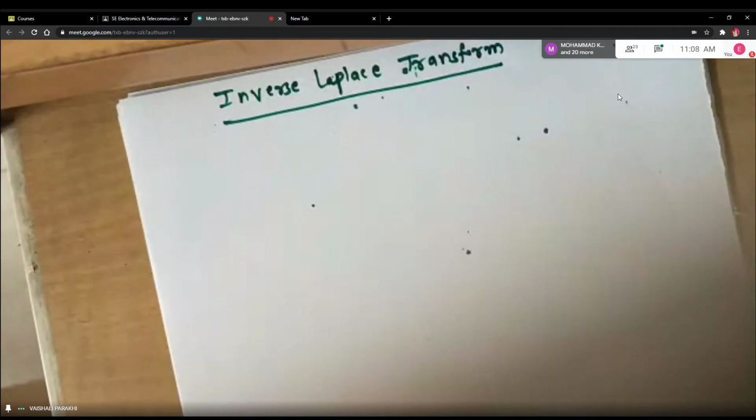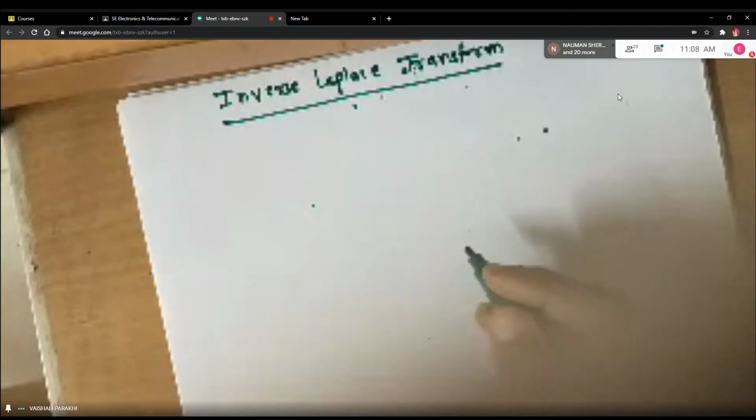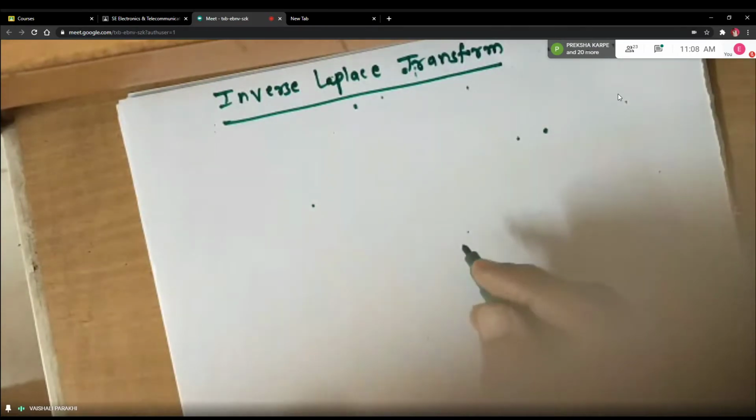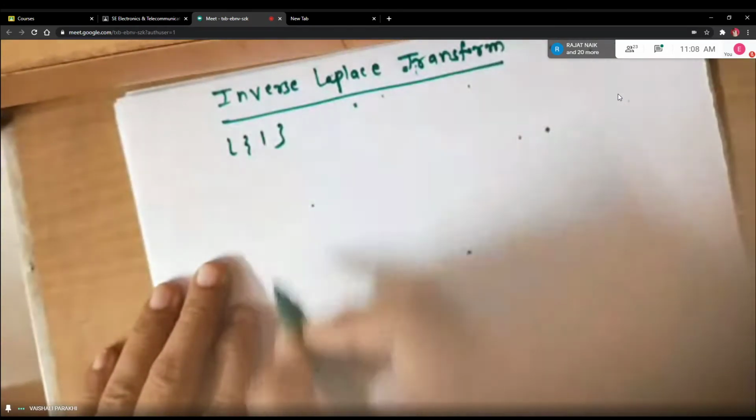Now, like how you remember, differentiation and integration are the reverse processes, correct? If you find the derivative of something and the integration of the same thing, you can observe that they are reverse processes. Similarly here, now see, for example,